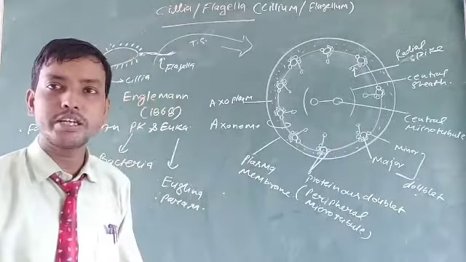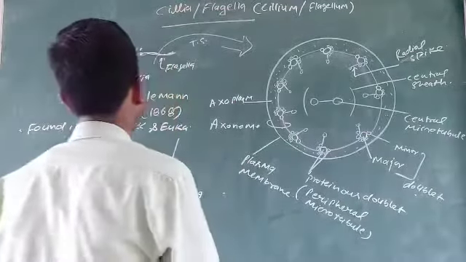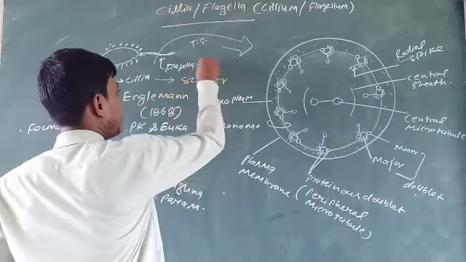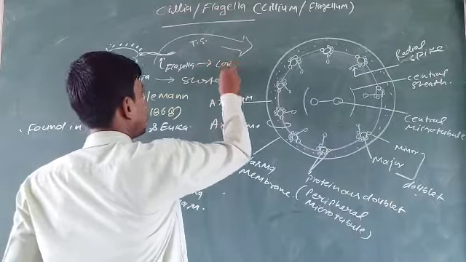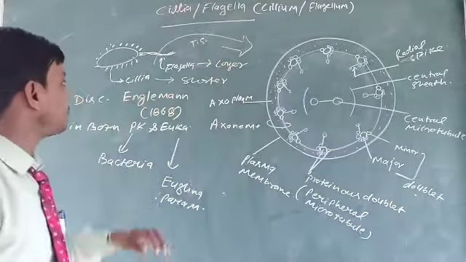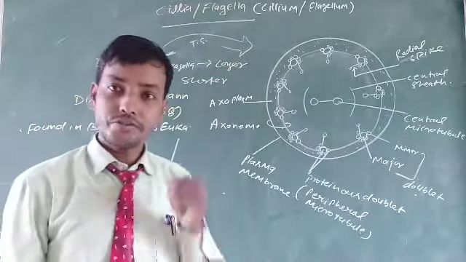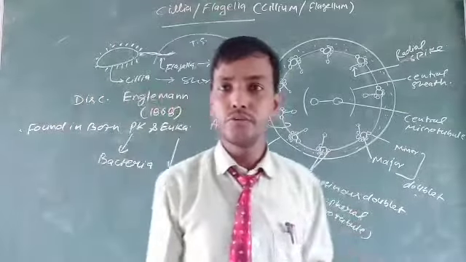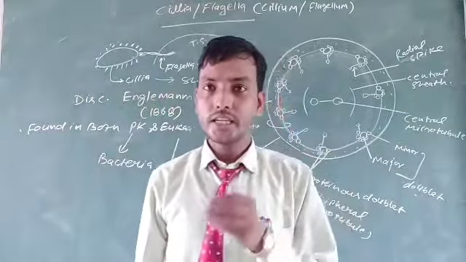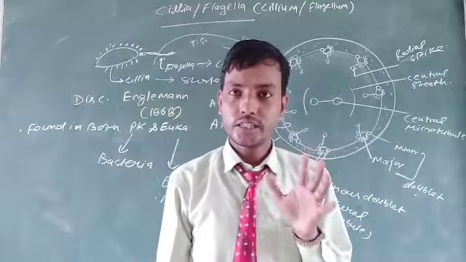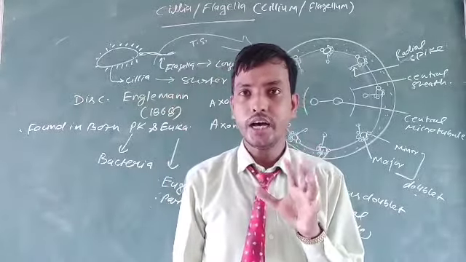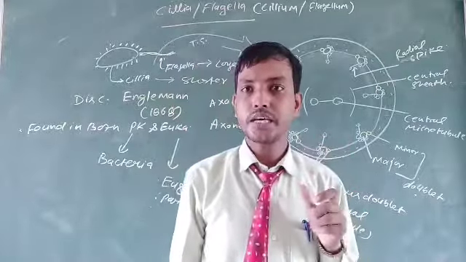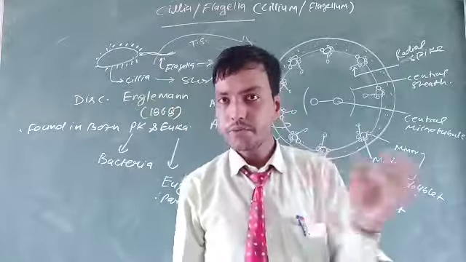The difference between cilia and flagella: cilia are shorter, and flagella are slightly longer than cilia. Now the function of cilia and flagella. Cilia and flagella help to move the object and the organism. Organisms that possess cilia and flagella move themselves with their help from one part of the system to another part.